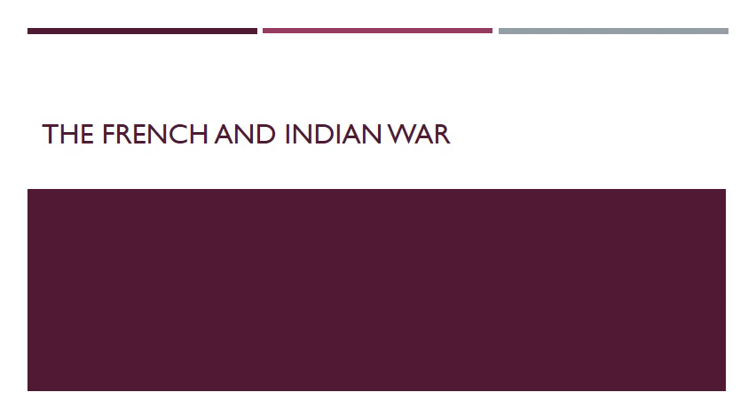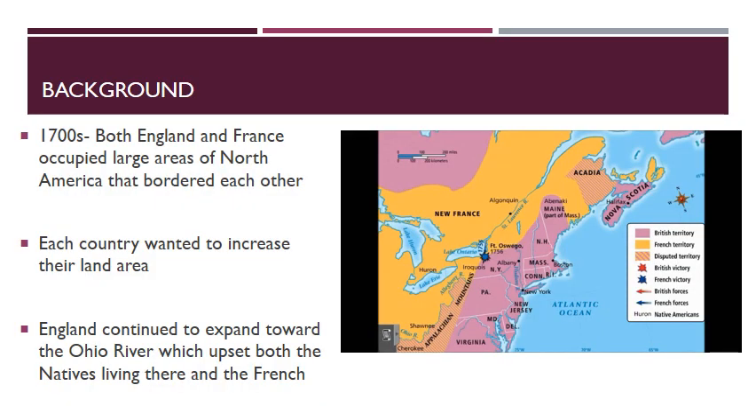Today's lesson will focus on the French and Indian War, which took place between the years 1754 and 1763. Before we get started on the actual war, it is important to understand the background information. In the 1700s, both England and France occupied large areas of North America that bordered each other.